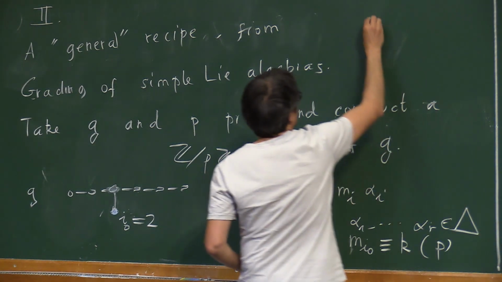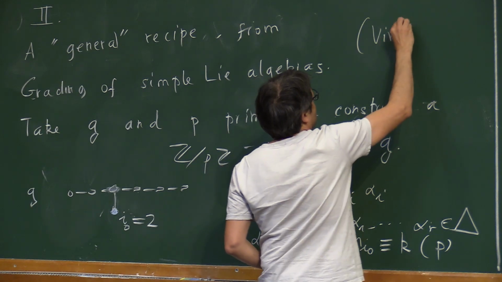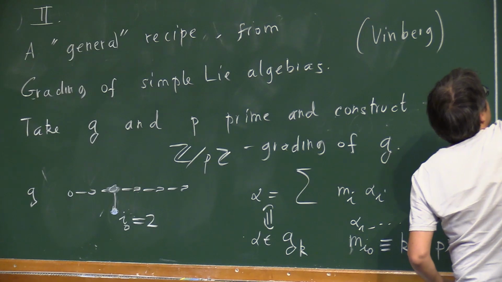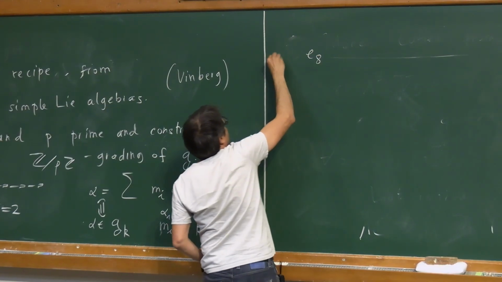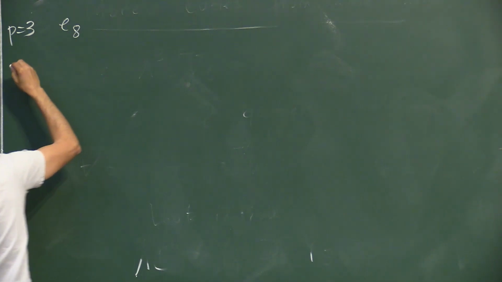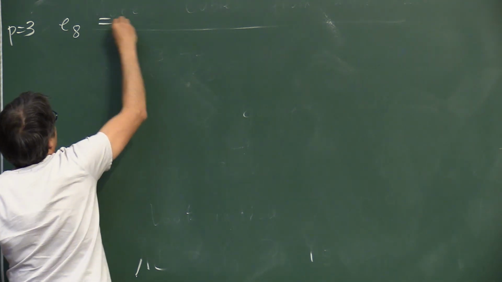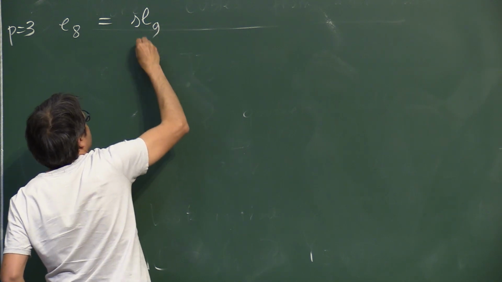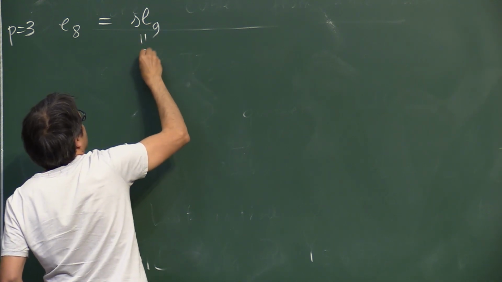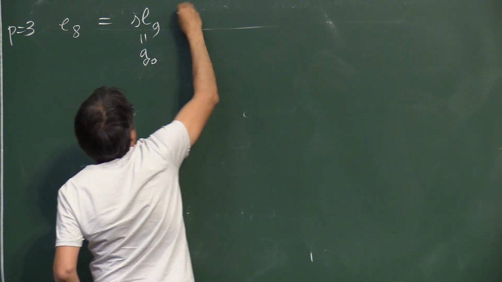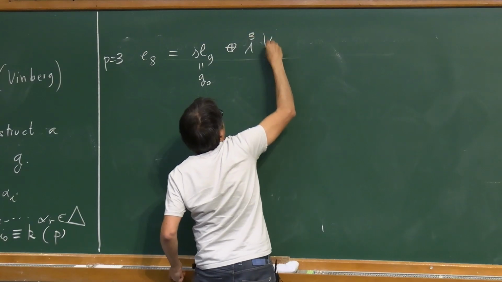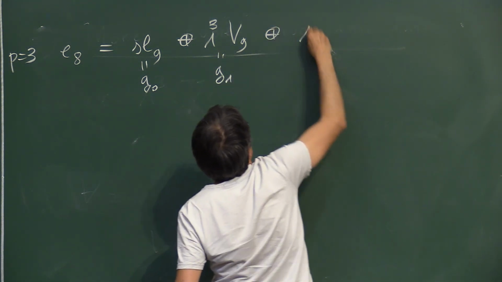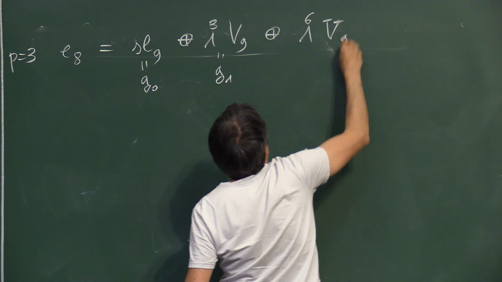Here you get E8 for p equals 3, and that part 0 is SL9, plus wedge 3 of V9, this is G1, and then there is wedge 6 of V9, this is G2.